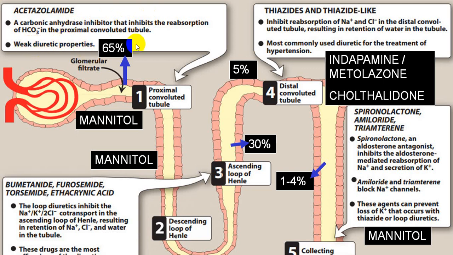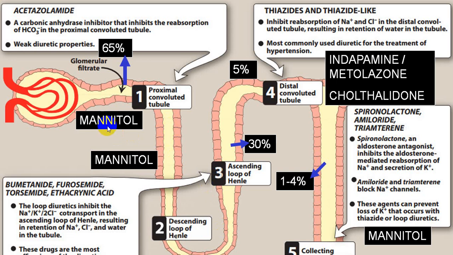This diuretic can give rise to acid base imbalance, because it inhibits the reabsorption of bicarbonate. So bicarbonate is thrown out, you lose bicarbonate in urine and H ion is retained, which will lead to acidosis. So you should keep this in mind.